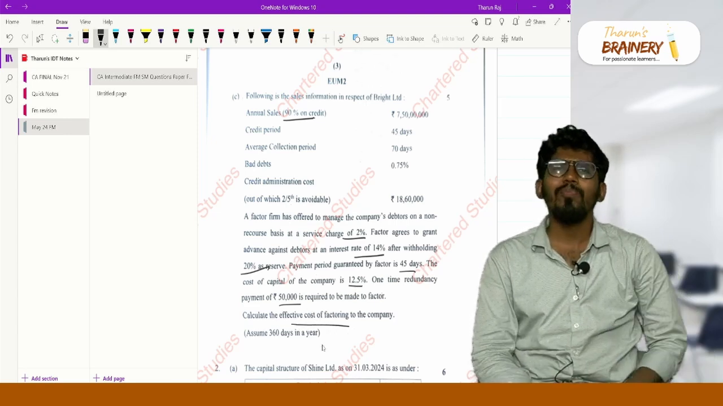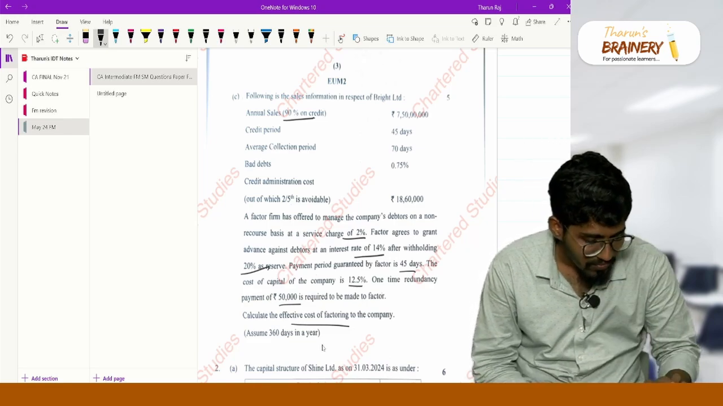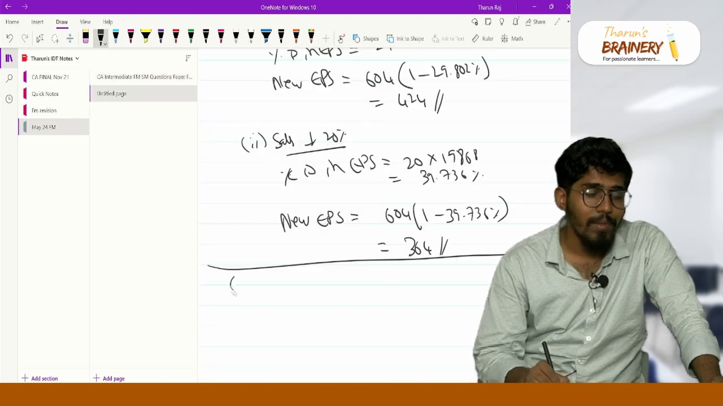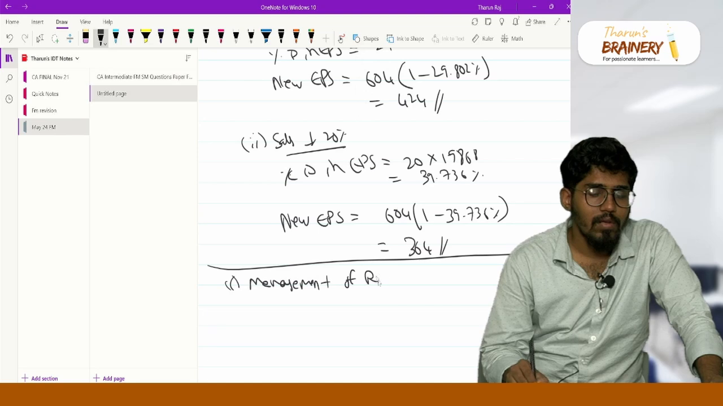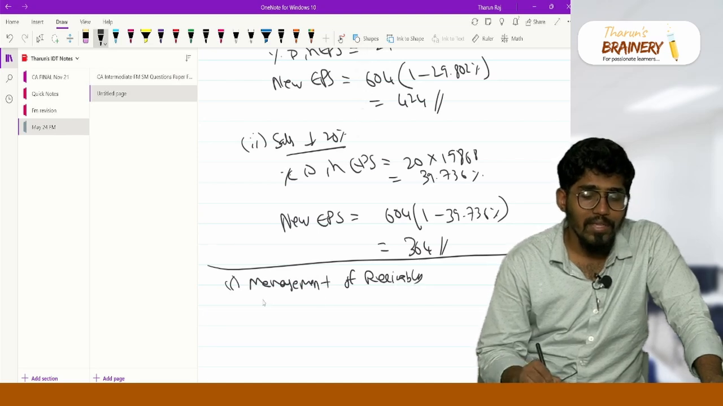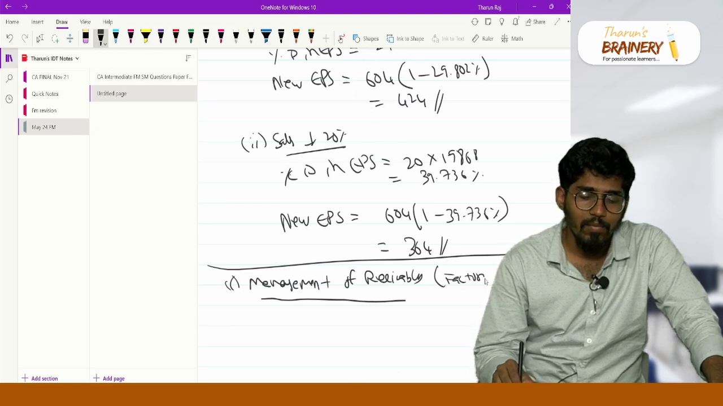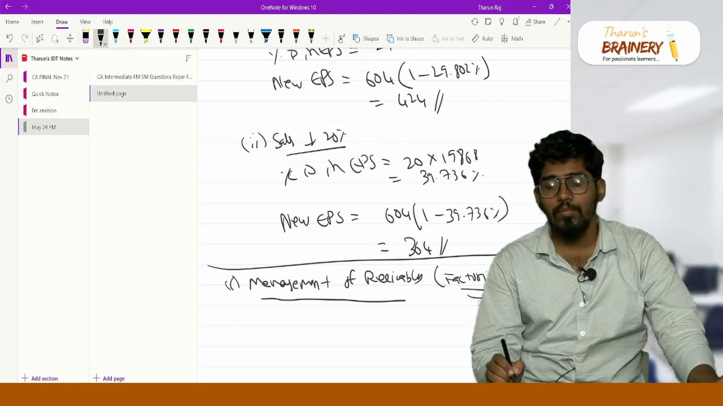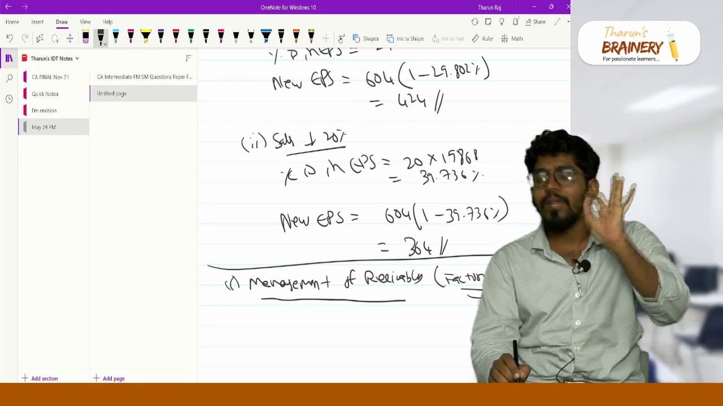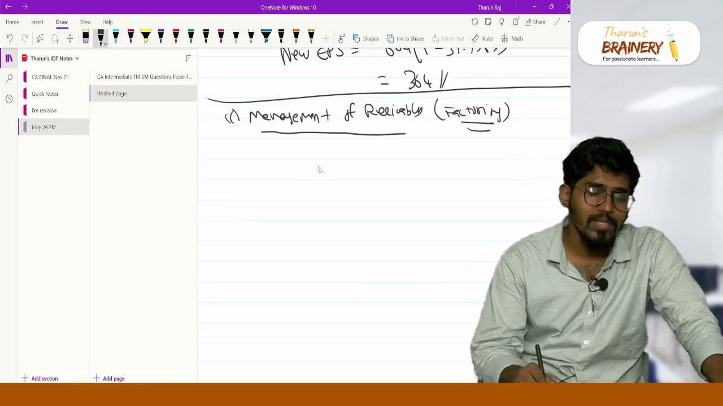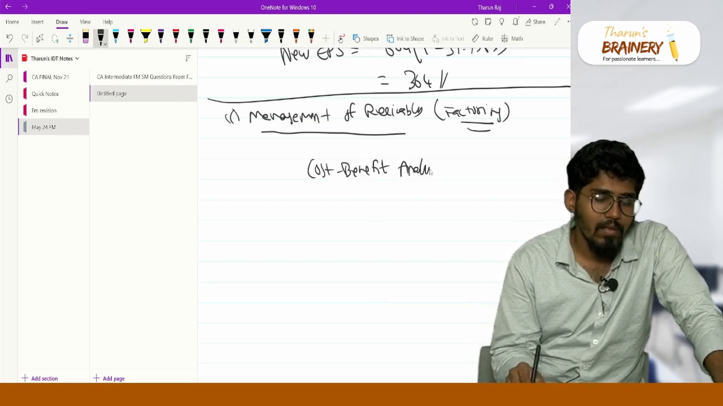Now a lot of people leave factoring problems, but now we are going to discuss this factoring problem. Question C is from management of receivables. Only one working capital problem has been asked, and that too from management of receivables, and that too a factoring problem. I already said in my class that any problem in management of receivables is always a cost benefit analysis.